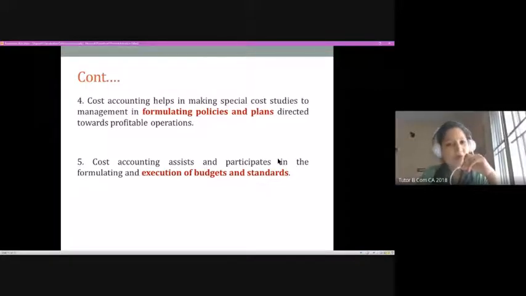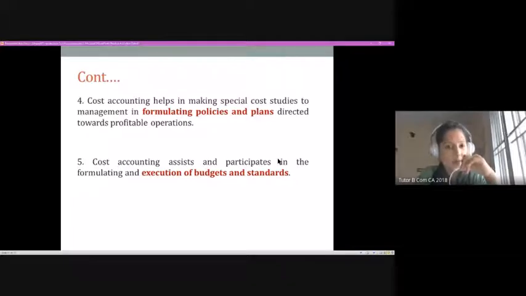Then the next one, all of us know that budget can be prepared in two ways. One is you can simply prepare a budget as if you are starting a business for the first time. Such type of budgets, we call a zero-based budget. You don't have any base for preparation of that. That happens when you cannot predict with some kind of surety what is going to happen in the next few months.